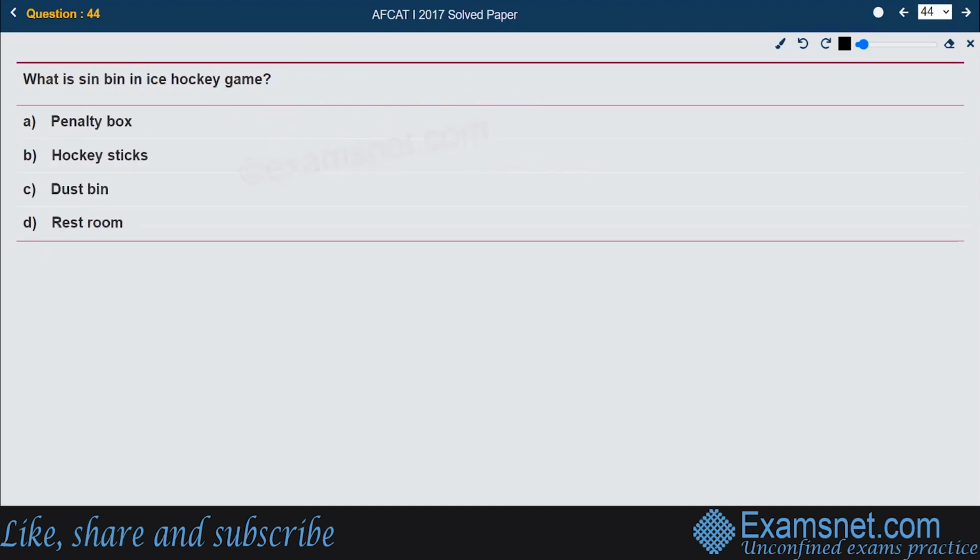Okay, what is sin bin in the ice hockey game? What does the term sin bin in the ice hockey game mean? If you look at the options, the right answer is penalty box. Penalty box is another name for sin bin, and it is the area in ice hockey where a player sits.